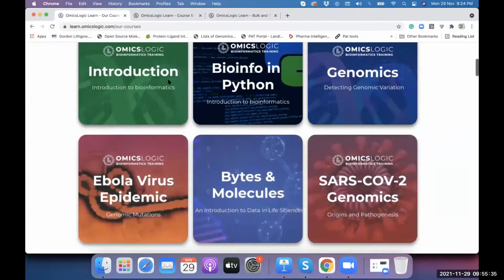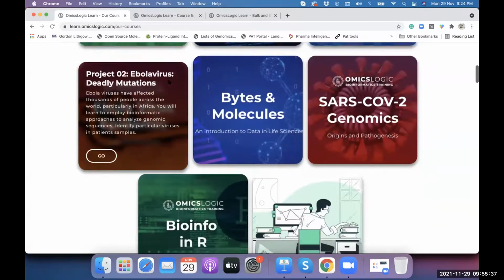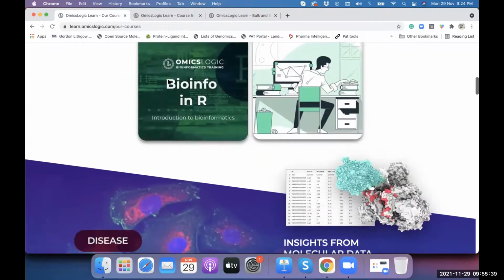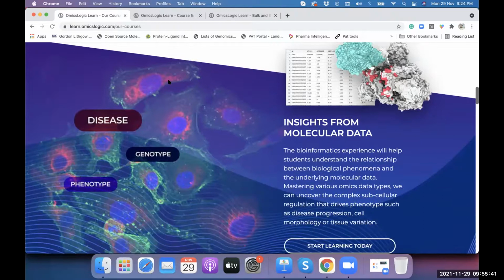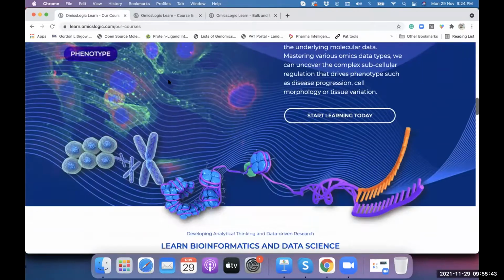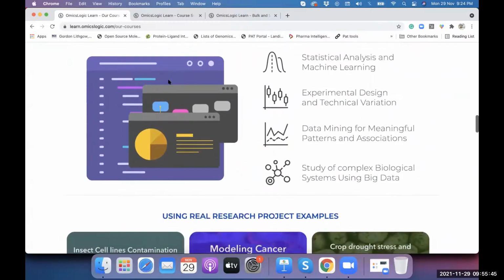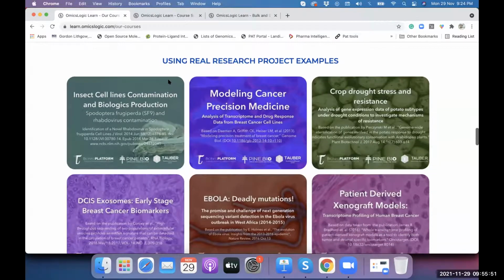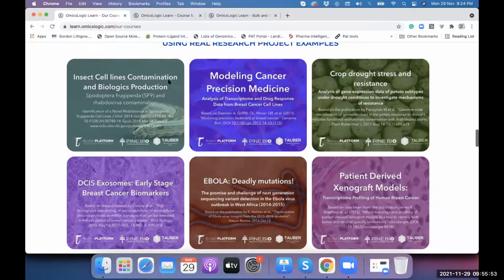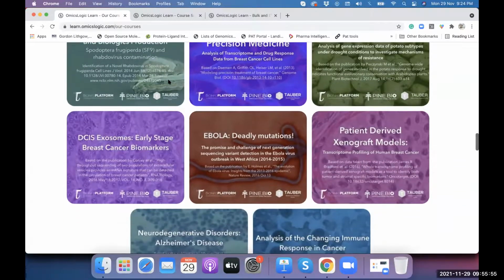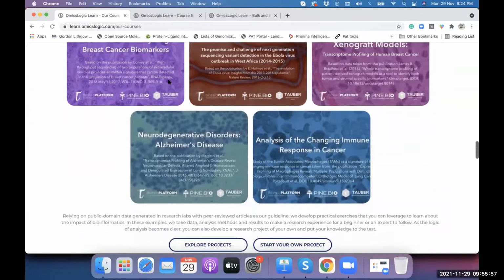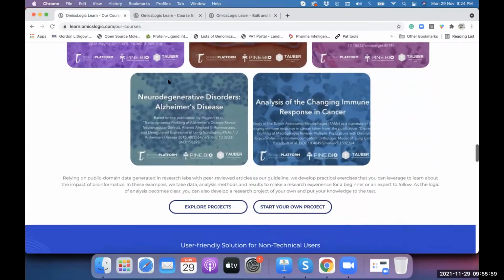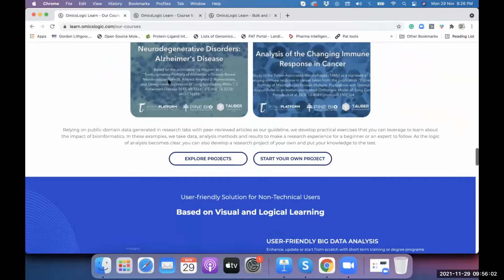It includes the asynchronous coursework that you just learned about, and then the different types of questions that we are working on through different projects and the different technologies that we are using. You can see different kinds of project examples available on this portal that you can take through this program. These projects are also on different techniques that were discussed in today's meeting.